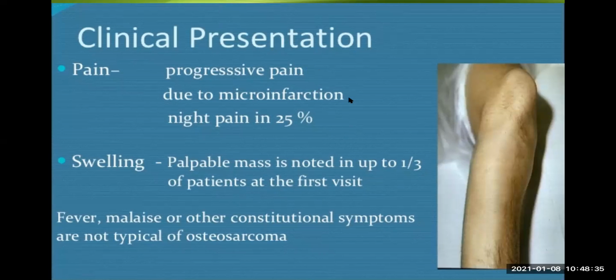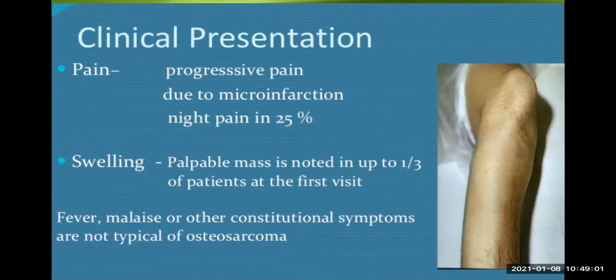Because of the elevation or stripping of the periosteum, there would be pain. Another is due to microinfarction, there would be pain. So multiple reasons are there. And in 25% of the cases, night pain is also present. So pain is one of the important early symptoms by which patient comes to the hospital in case of osteosarcoma. Another is swelling.